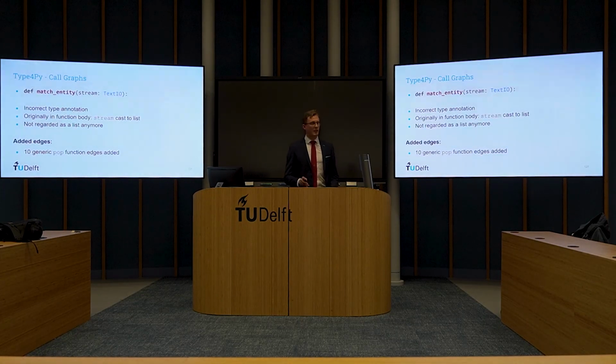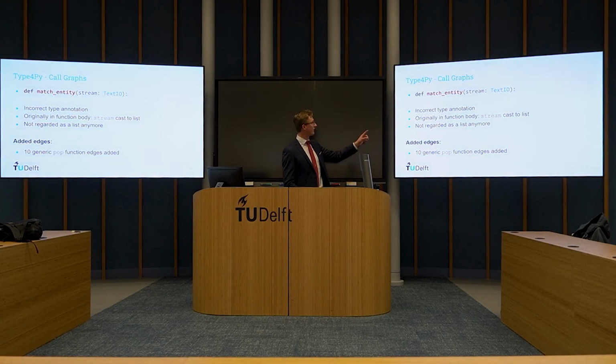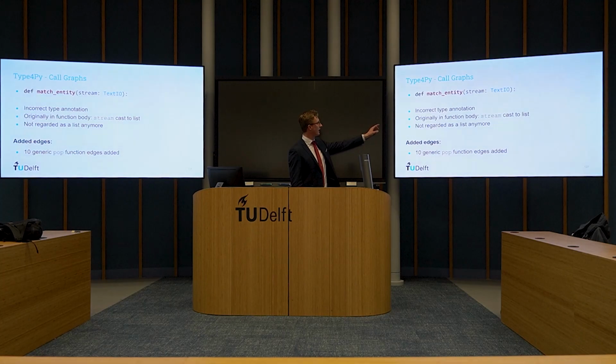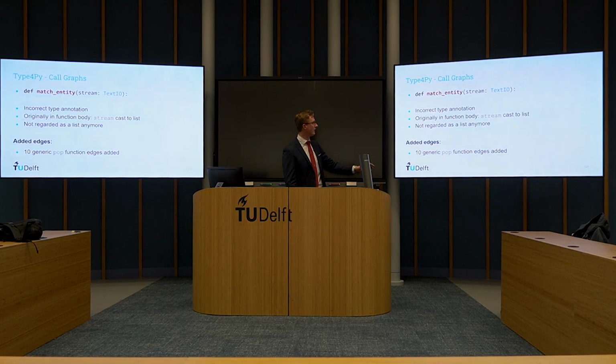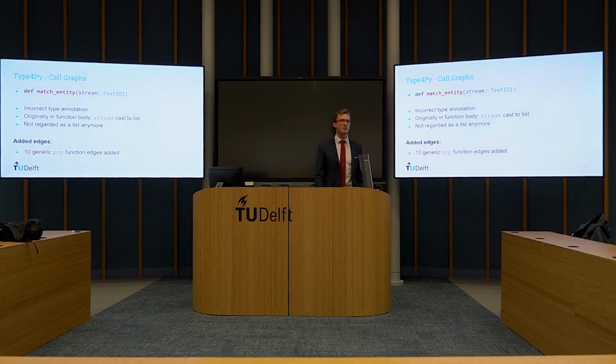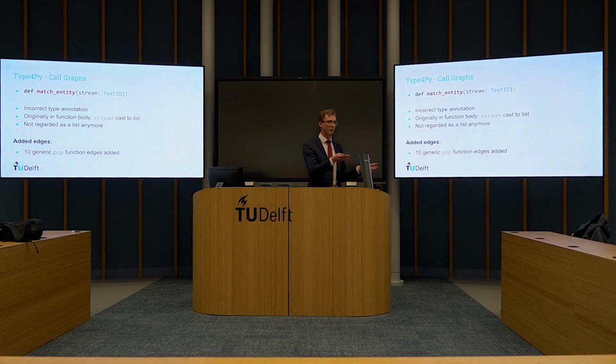However, sometimes it happens that the annotation that we added is actually incorrect. And this is not very good. You can see here the string parameter, which was originally cast to a list in the function implementation, is now regarded as a text.io object and not as a list anymore. And now, because it's not regarded as a list anymore, 10 generic pop function edges were added instead of the one that was originally just the pop function for a list.